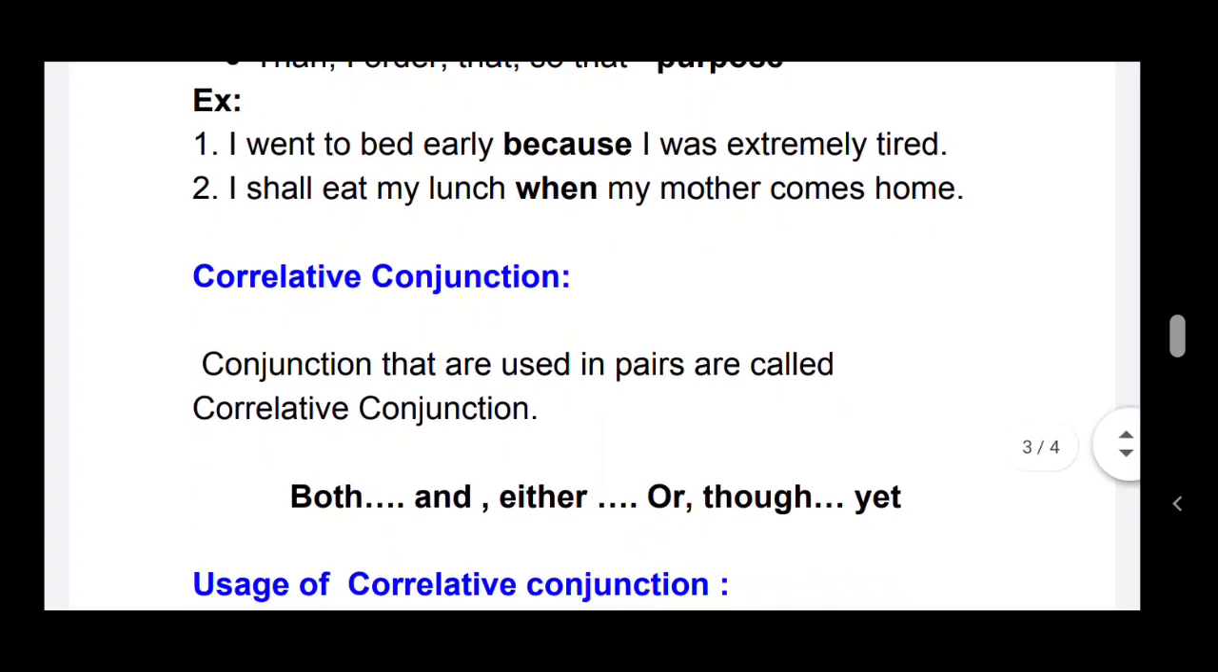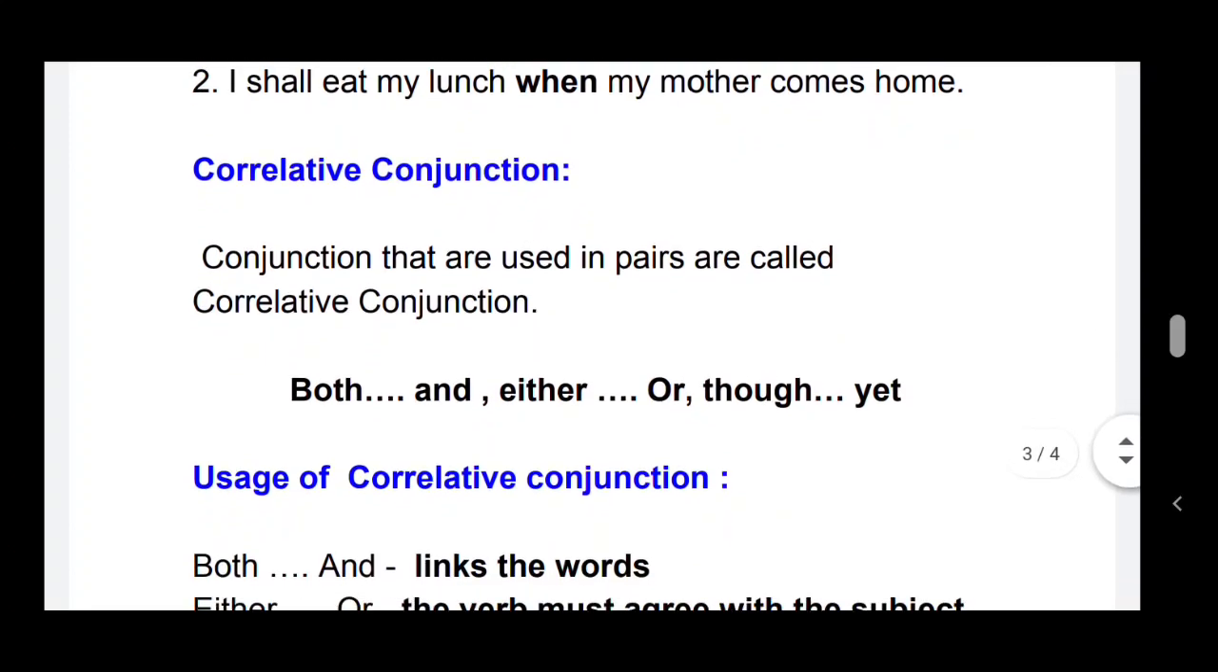So look at the example here. I went to bed early because I was extremely tired. So this is an example for subordinating conjunction. I shall eat my lunch when my mother comes home. So these are the examples of subordinating conjunction, children.